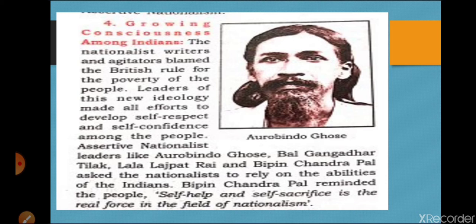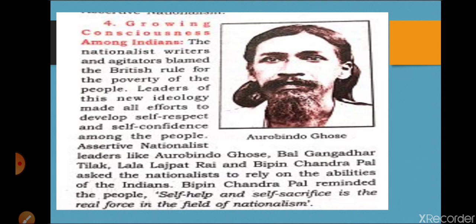We know well that social reformers like Dayanand Saraswati and Vivekananda made Indian people aware of their culture, their importance, and their great historical importance. And then what happened? Self-help and self-sacrifice became the slogan. Bipin Chandra Pal, Lala Lajpat Rai and Bal Gangadhar Tilak, Lal Bal Pal, these persons were the role models for everyone, and they became the leaders of the assertive nationalists.